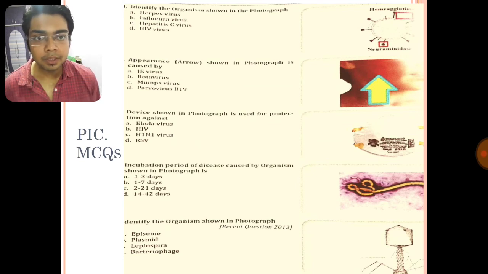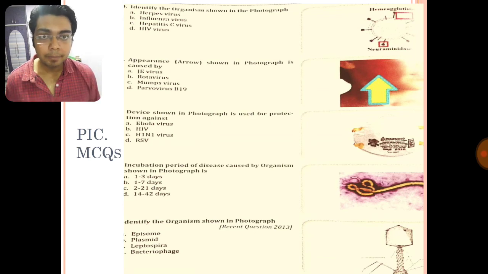Incubation period caused by the organism shown in the photograph is, so you will write the name of the organism in the comment box. The incubation period is 2 to 21 days. It is actually the Ebola virus. Okay. Identify the organism shown in the photograph.